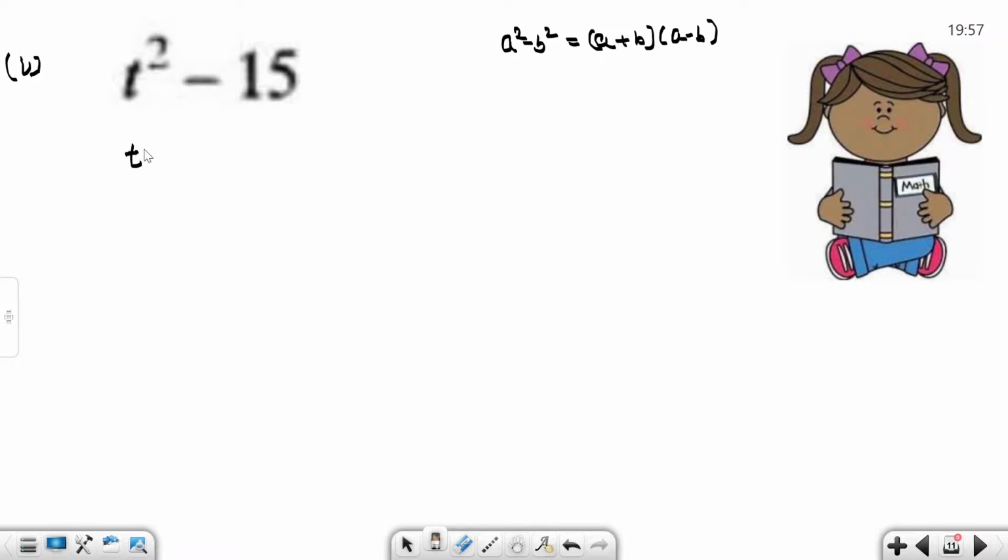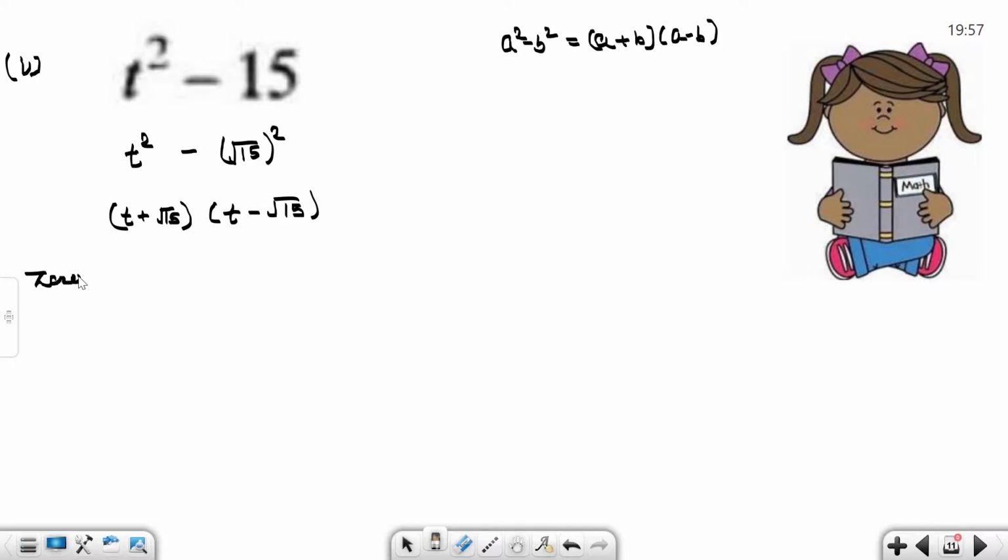Write 15 as a squaring term. t square minus, can we write root 15 whole square? Now it automatically becomes a square minus b square. So we write a means t, b means root 15, a plus b into a minus b, t minus root 15.